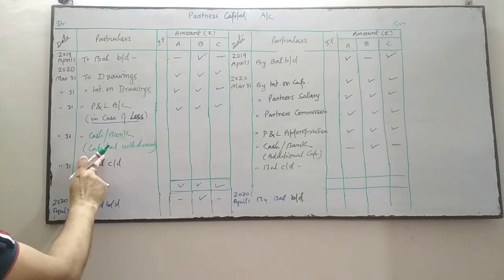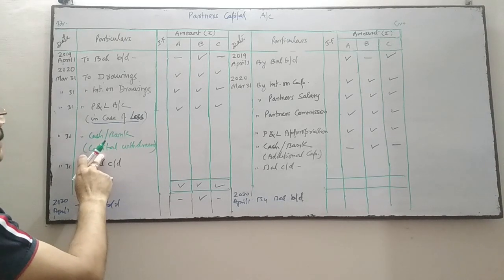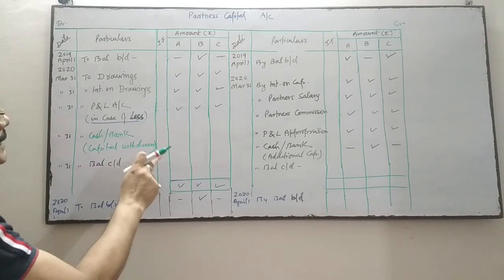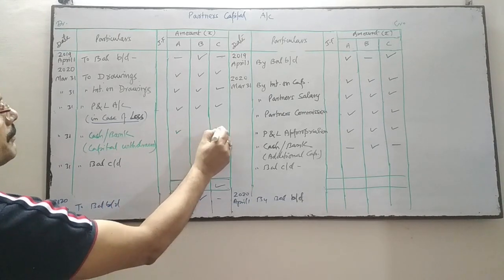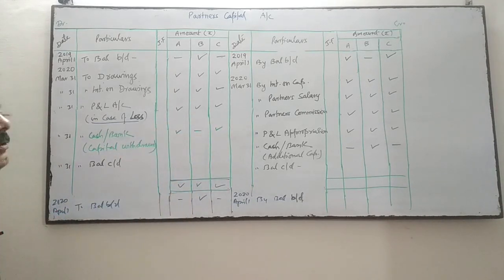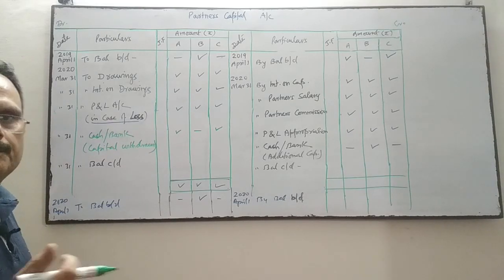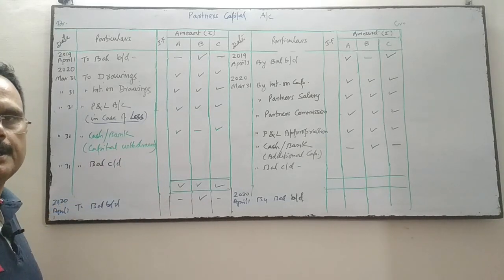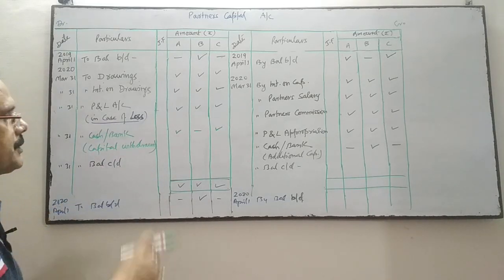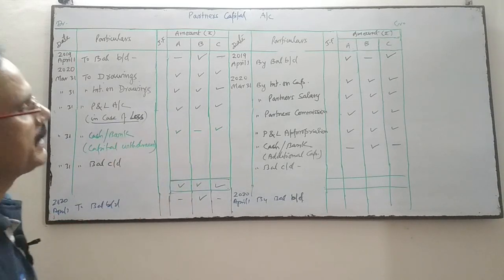If the partner has withdrawn the capital from the firm permanently, which is called capital reduction, then we will post it on this side. Suppose A and C have withdrawn the capital from the firm, then we will write in the column of A and C whatever amount they have withdrawn from the firm to reduce their capital permanently, which is called capital reduction. Then we will write it on the debit side, and thereafter we do the total.